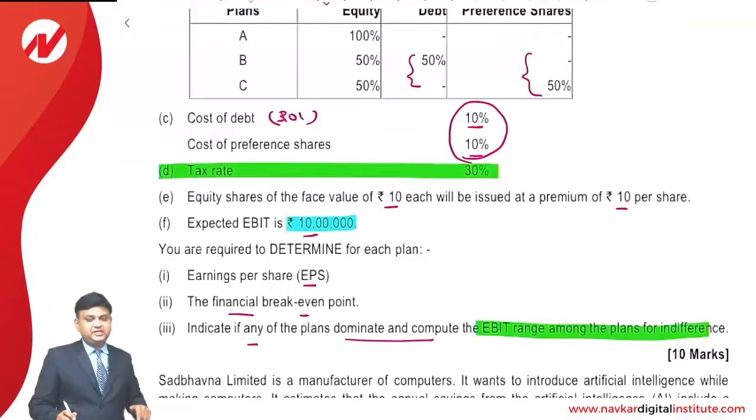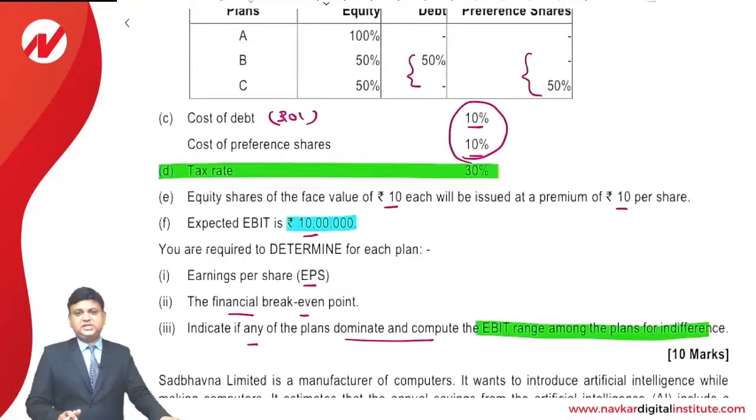However, whatever the interest that you pay, for that you get the tax saving, and your post-tax cost of debt financing is going to be lesser, and that is the reason always second financial plan will have more EPS than the third financial plan. Since plan 2 is always better than plan 3, there is no indifference point between second and third financial plan.